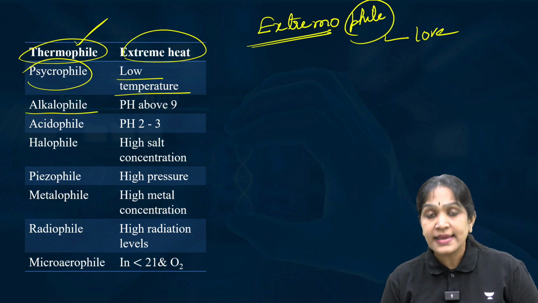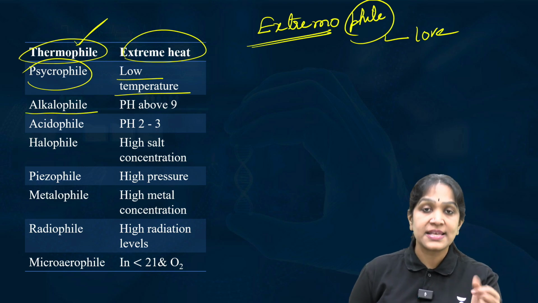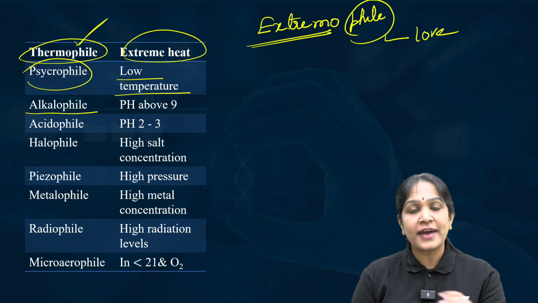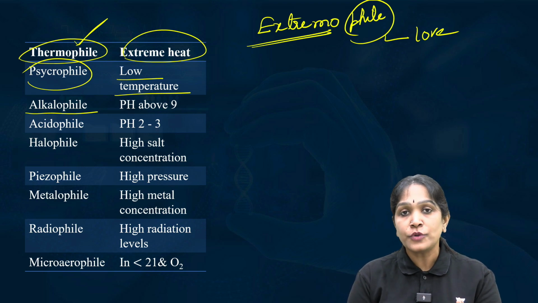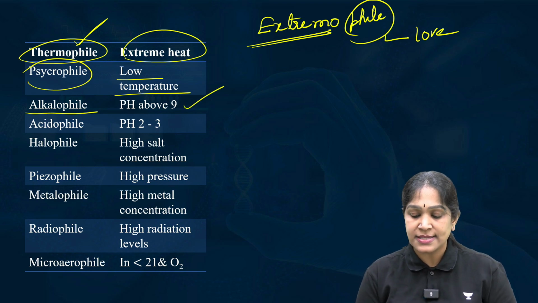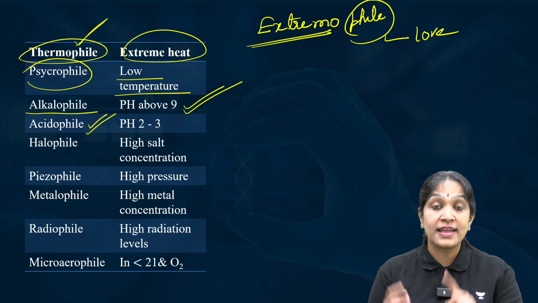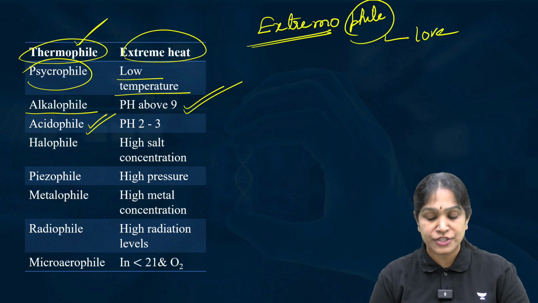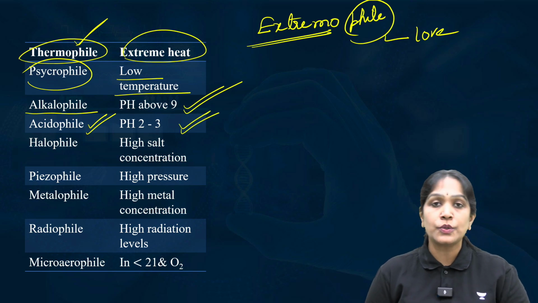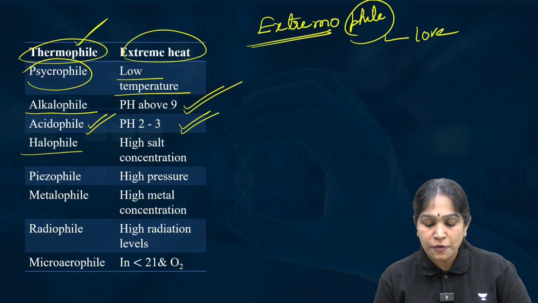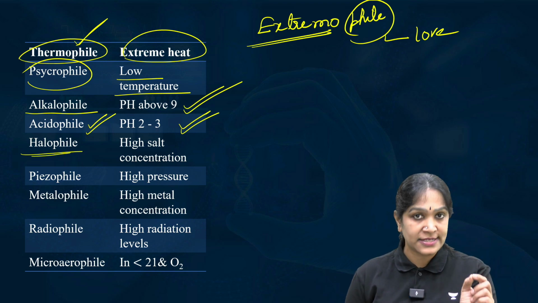Next, alkalophile. You know alkali means base and phile means love. They love to live in basic conditions, that is above pH 9. And acidophile, they love to live in acidic conditions, that is at pH 2 to 3. And halophile, halogens are salts.